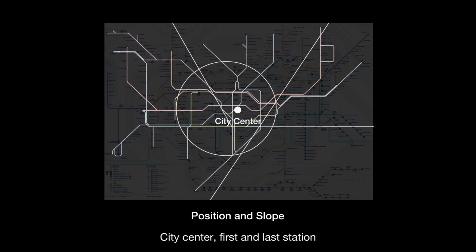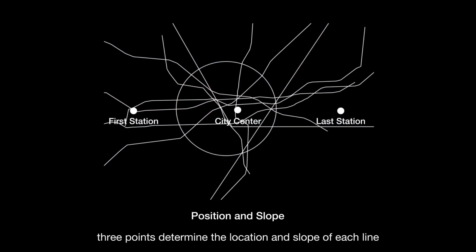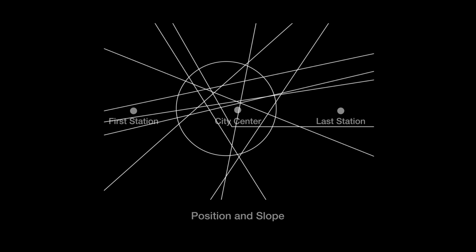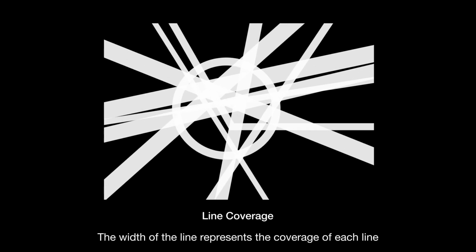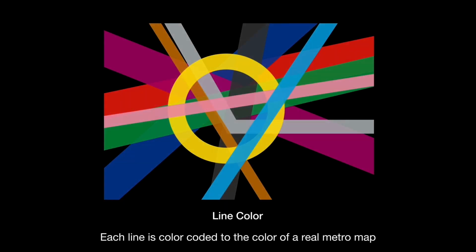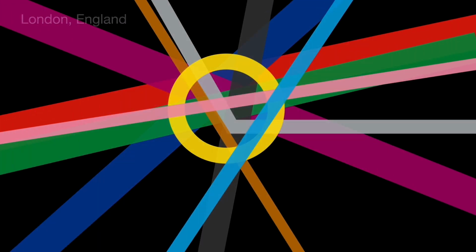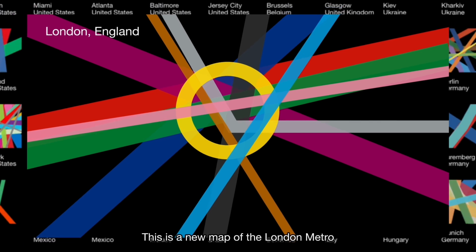City center, first and last station, 3 points determine the location and slope of each line. The width of the line represents the coverage of each line. Each line is color-coded to the color of a real metro map. This is a new map of the London Metro.